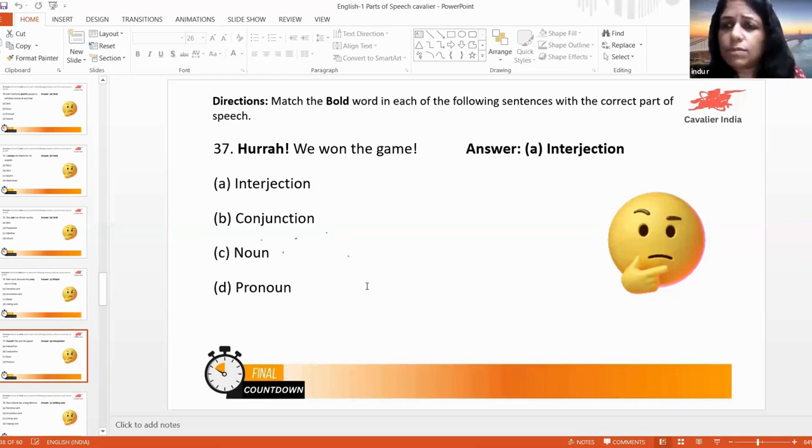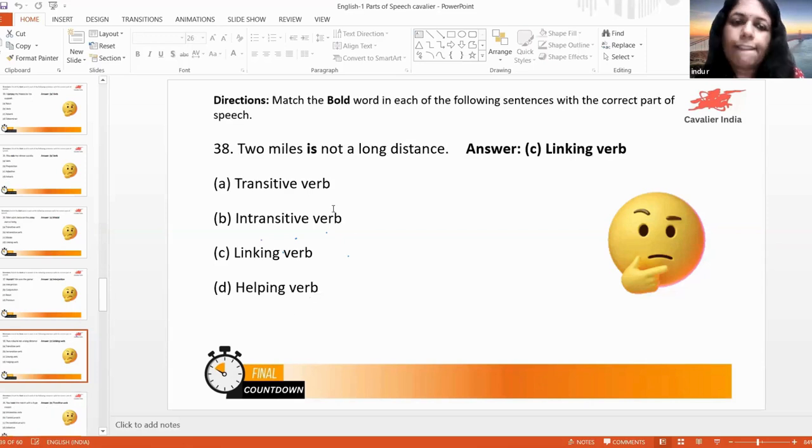Interjection. P is the subject. One is the verb. Came is the noun. Okay. Miles is the noun there, which is the subject. To will be the adjective. Not will be the adverb there. Long, adjective. Distance will be the noun. Okay.